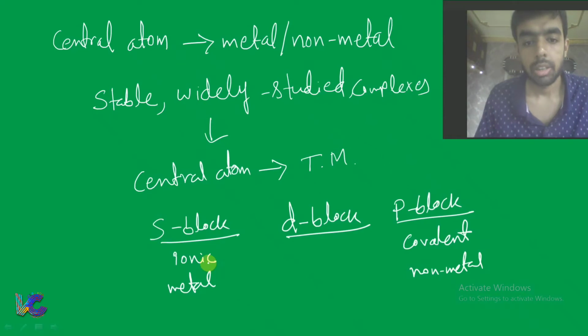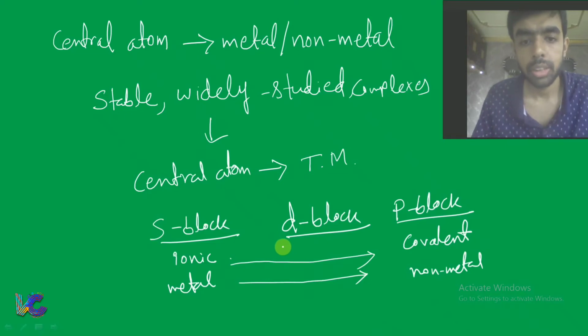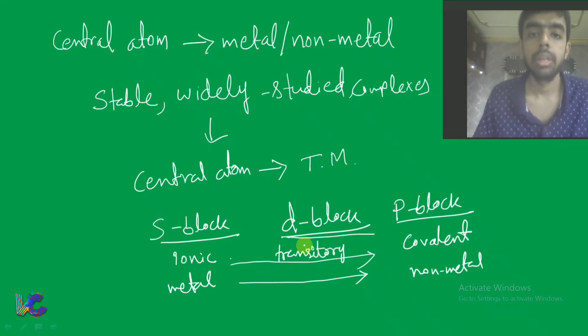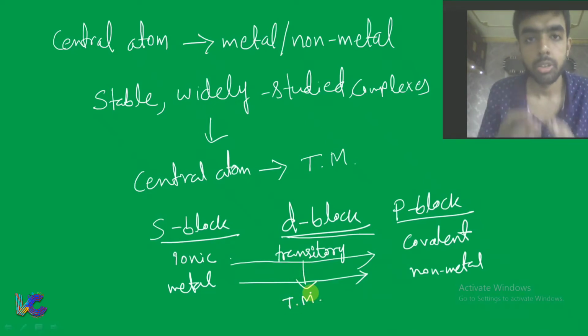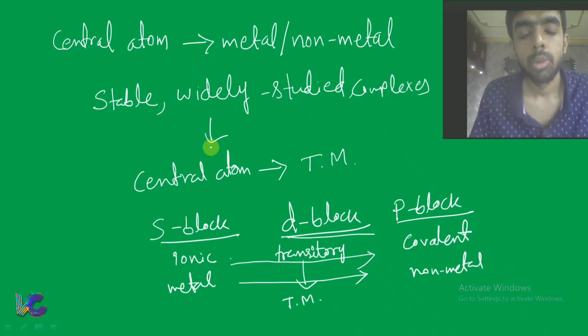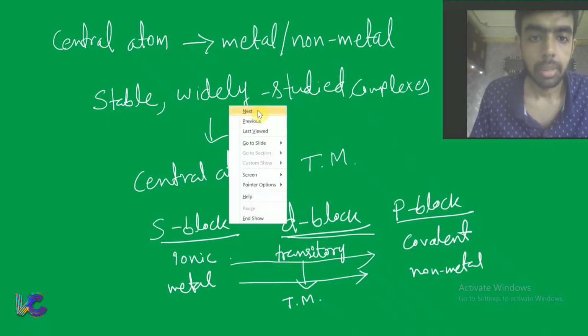The transition from ionic to covalent, or metal to non-metal, goes through a transitory phase, and this transitory phase is the d block. That is why these metals are also called transition metals. So our focus of study is transition metal.